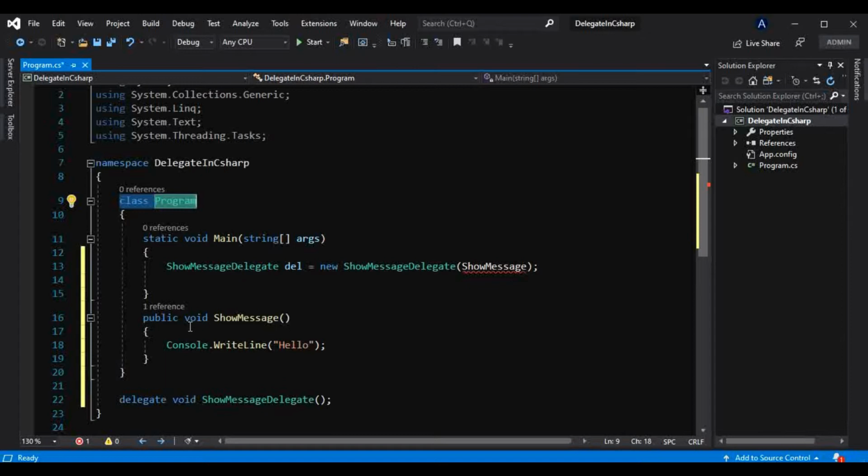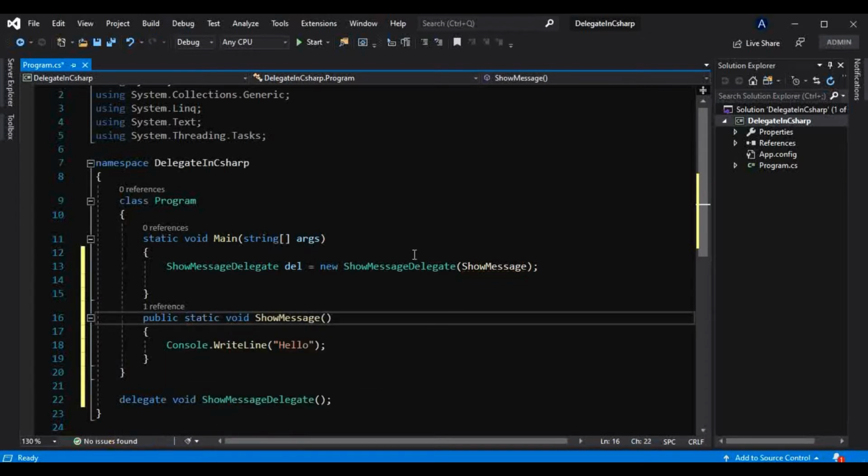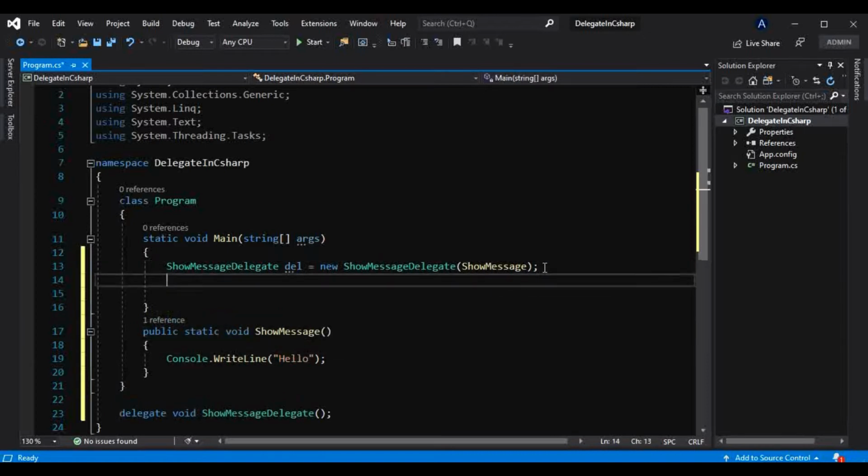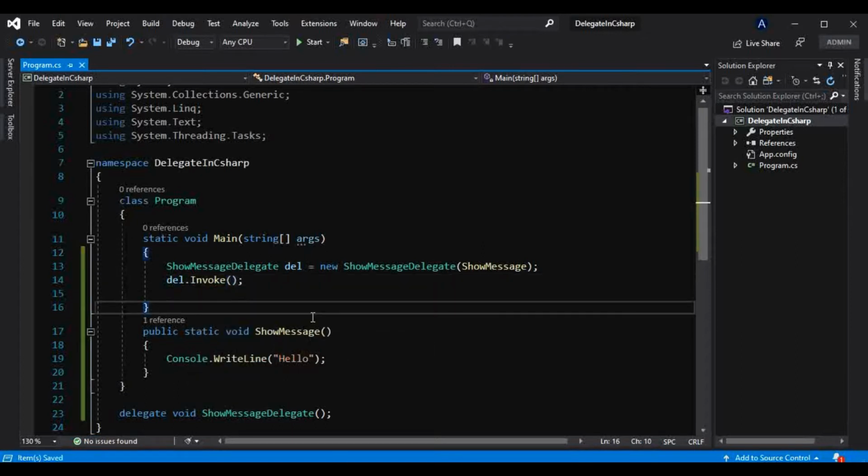In order to understand this better, I will just make this a static method so that we don't have to create an object of this class in order to use this method. As soon as I make that static, the red squiggly goes away, that is, the error goes away. Now I will use this del something like this, which is nothing but invoking this delegate. In order to invoke this method, we have to invoke this delegate like this, or we can call the Invoke method on this delegate, like this. If I run this now,